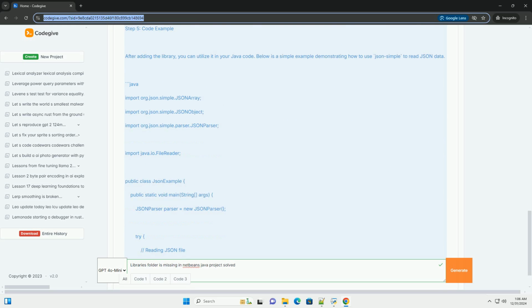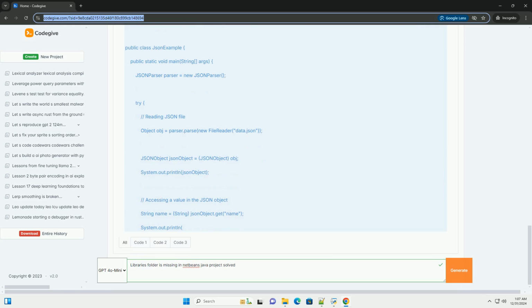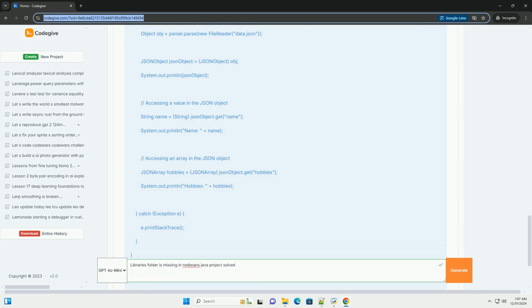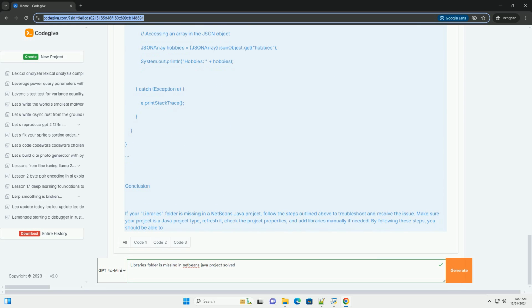Step 1. Check project type. Ensure your project is a Java project. The libraries folder is typically present in Java projects: Java application, Java class library, etc. If you're working on a project type that doesn't support libraries, like a simple folder-based project, you won't see the libraries folder. To create a Java project, go to File, New Project, Java Application.